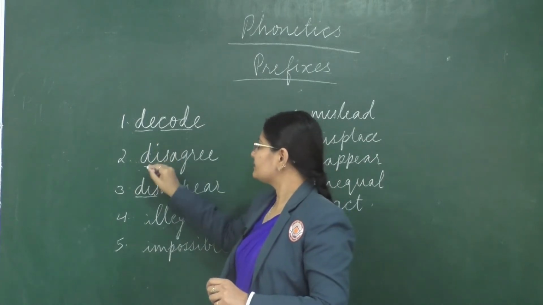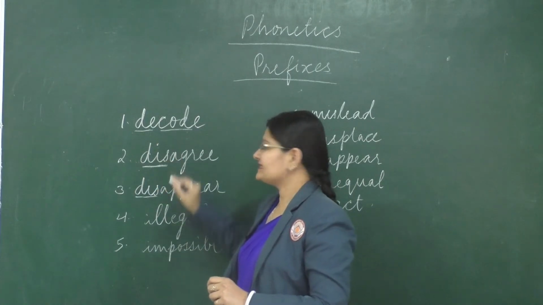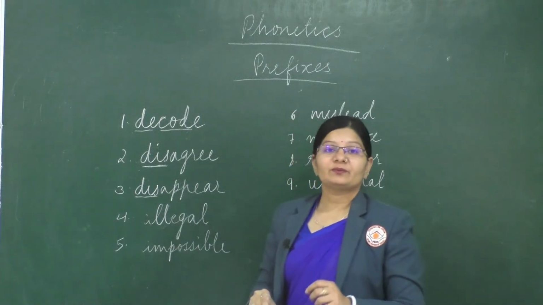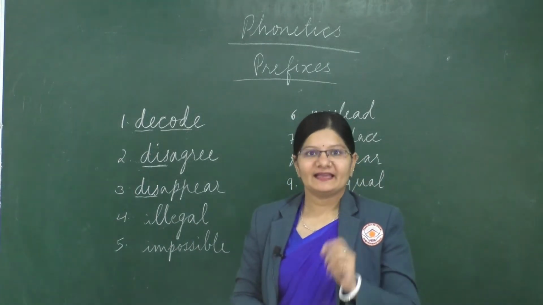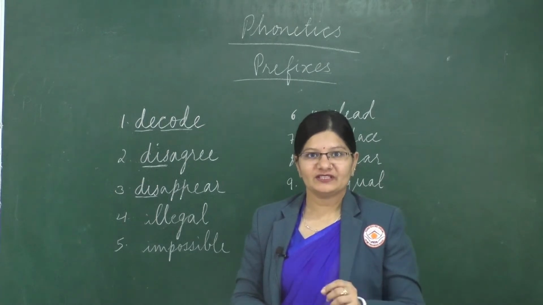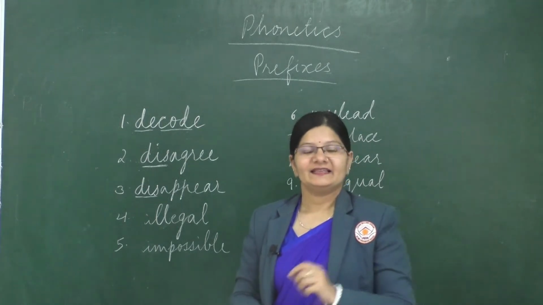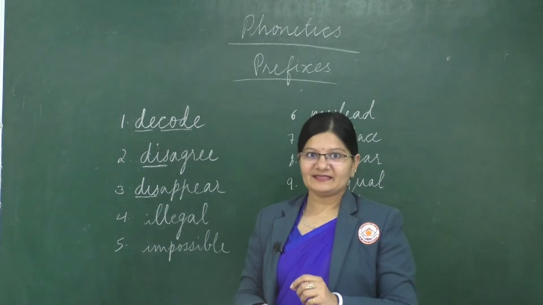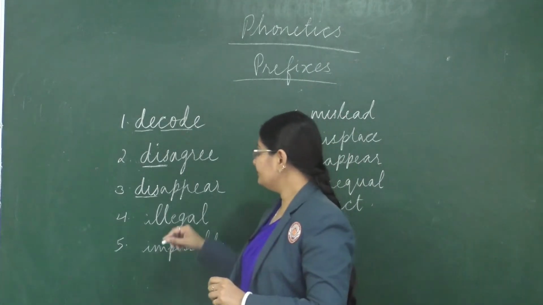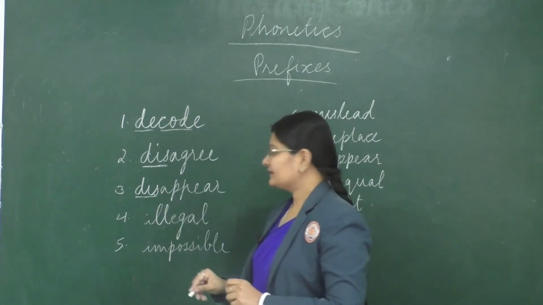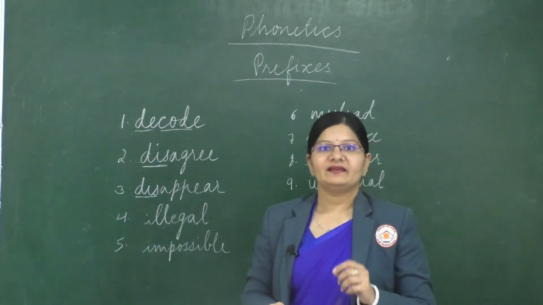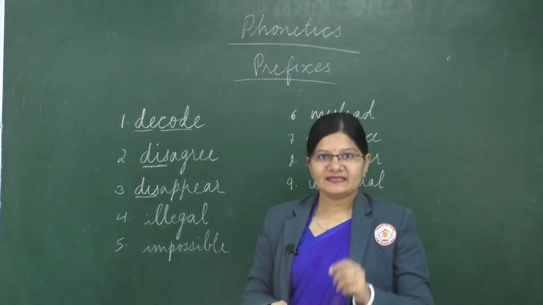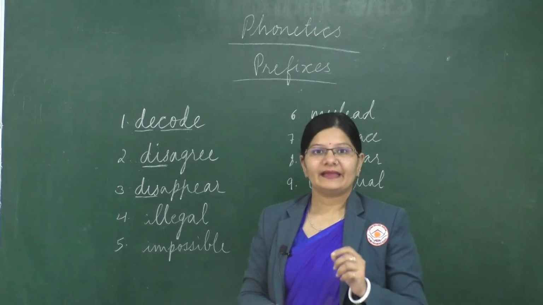The next word is disagree. So which is the prefix? D-I-S is the prefix. Now repeat the spelling. D-I-S-A-G-R-E-E. Disagree. Right? The next word is disappear. D-I-S, disappear.